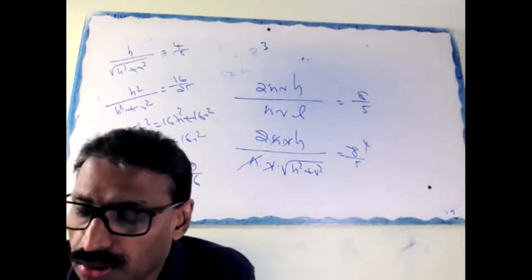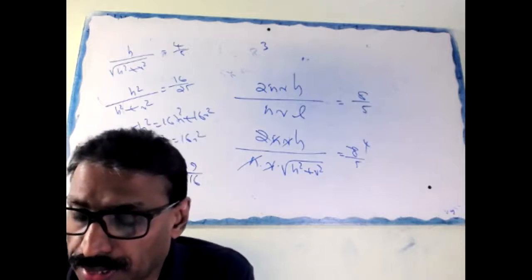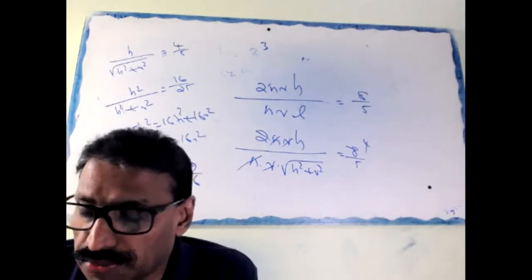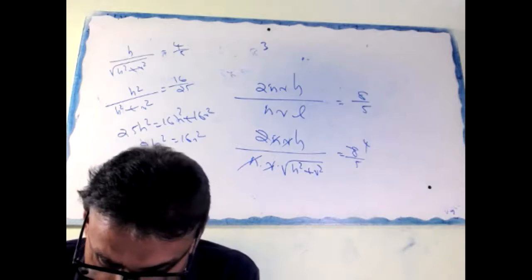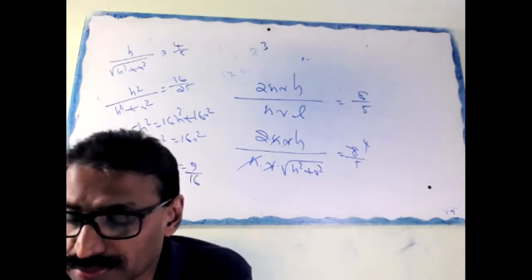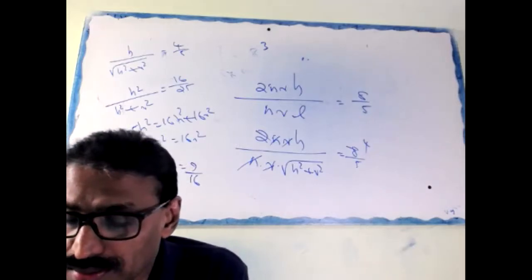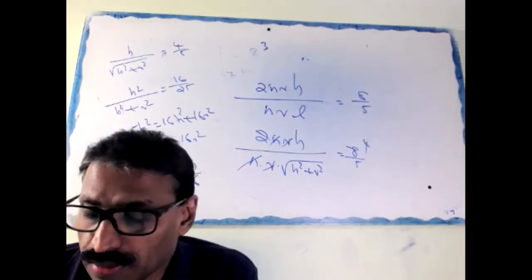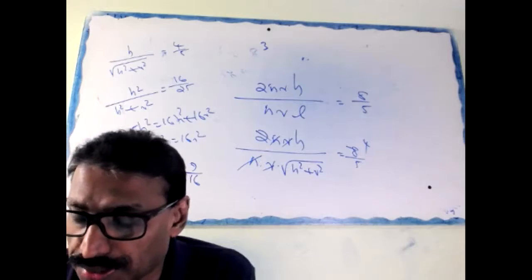The conical hole has radius 3 by 2 centimeter, depth 8 by 9 centimeter. Calculate the volume of the metal left in the cylinder to the volume of the metal taken out in the conical shape.